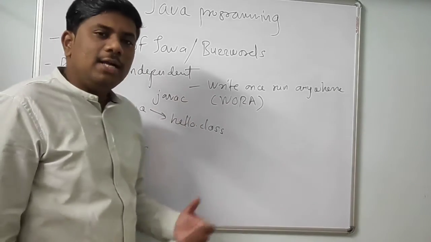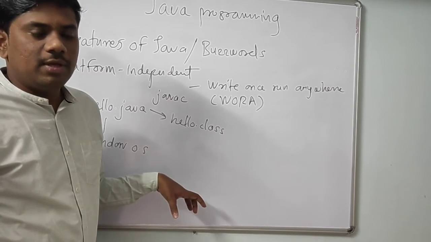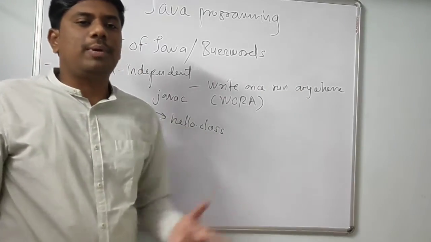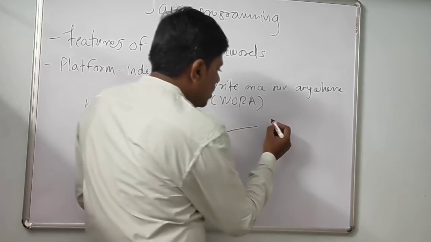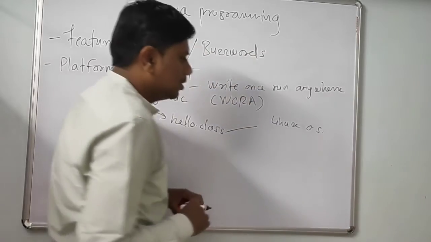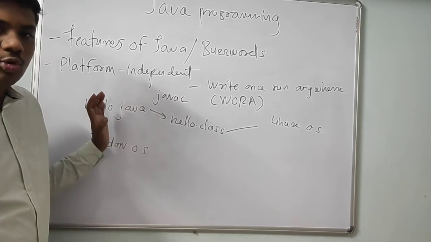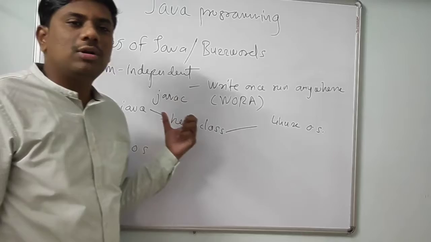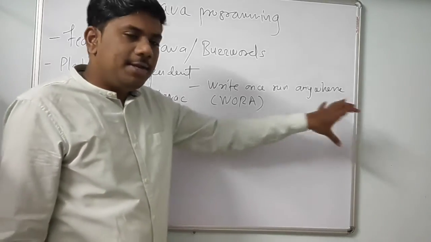Now suppose I don't want to execute this class file on Windows operating system. I can bring this hello.class file to any other operating system. Suppose I have brought this file to a Linux platform. I have written hello.java on Windows, compiled it with the help of the javac compiler, got the class file, that is bytecode, and now I can bring this file to any other operating system.